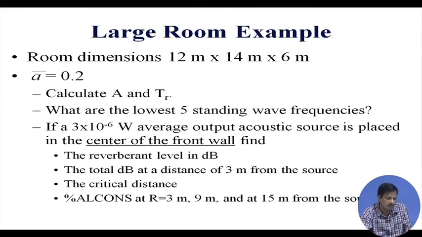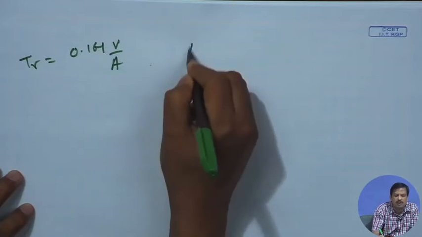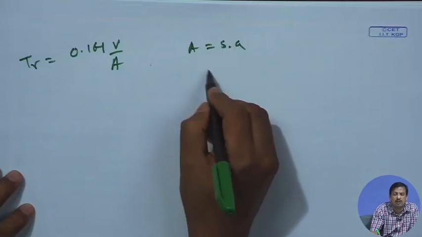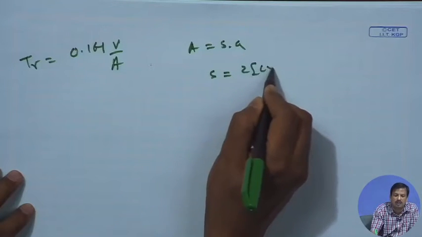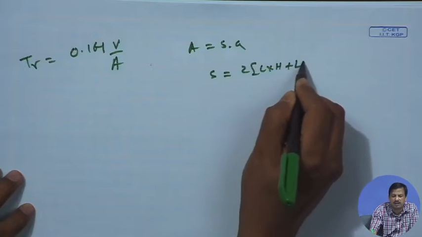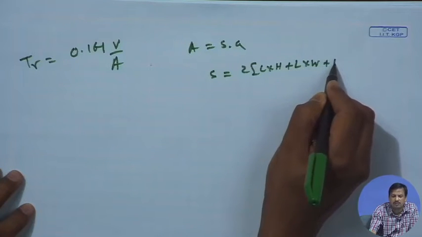Now, for example, let us do some mathematics. Suppose a room dimension is given as 12, 14 and 6 meters, a square kind of room, and the average absorptivity is given. Calculate capital A, and Tr, the reverberation time. How do you calculate Tr? Tr is 0.161 V by A. What is A? A is S into a. What is S? S is the surface area of the room, so 2 into length into width plus length into height plus width into height.